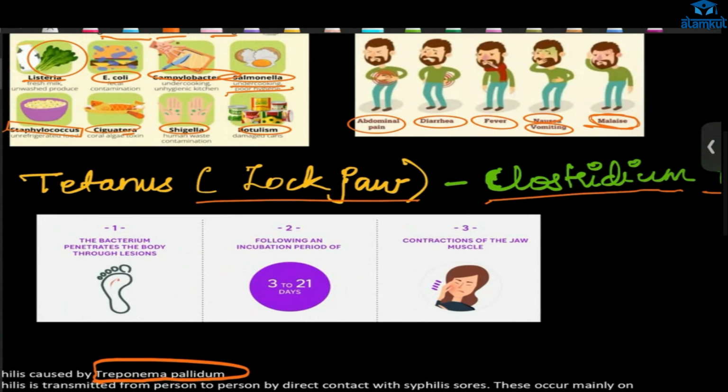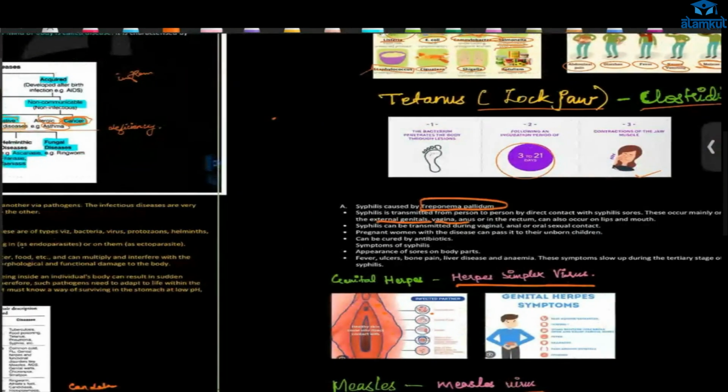Here, what will happen is if there is a lesion or cut, the bacteria will go inside that. Because of that, after 3 to 21 days, we'll get infected. Our jaw won't be able to move, and the whole body will have contraction, so much pain. How is it curable, ma'am? By vaccine.